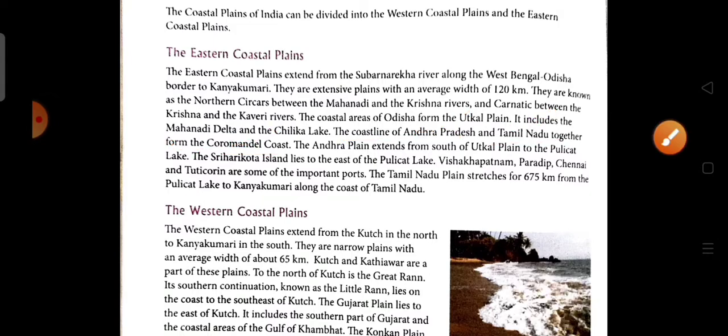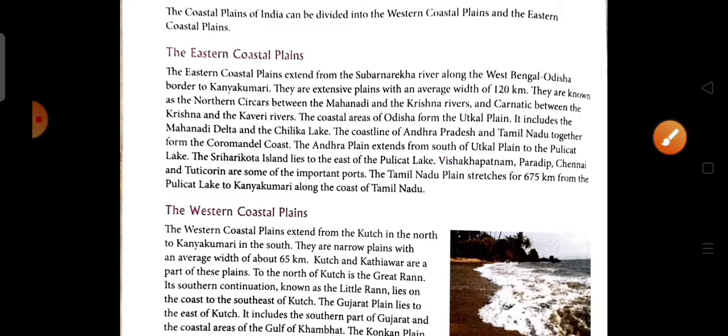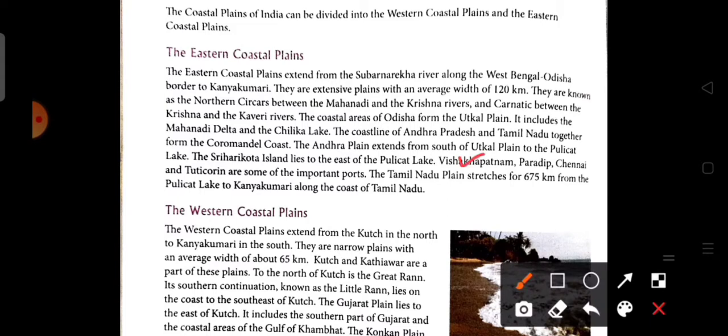Now the Andhra Pradesh plain extends from the south of the Utkal plain to the Pulicat lake. The Sriharikota island lies to the east of the Pulicat lake, and Visakhapatnam, Paradip, Chennai and Tuticorin are some of the important ports.